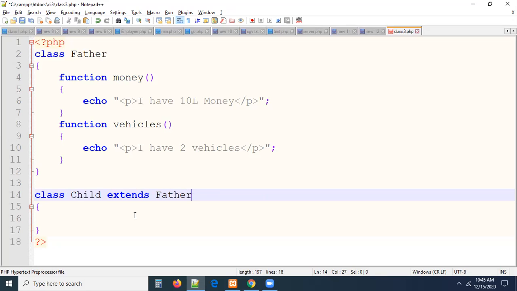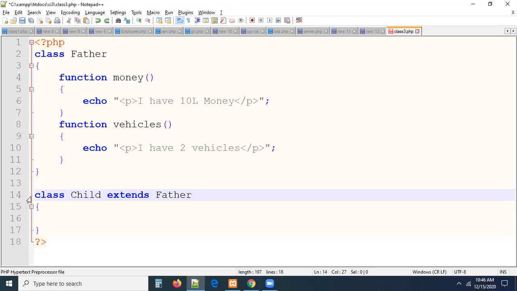What happened here? Class child extends father means that child is inheriting the properties of father into the child class. Can you see, is there any method or any property in the child class? No. What is the meaning of it? At this point of time, child is a class, but it is an empty class. We don't have any properties and we don't have any methods there.